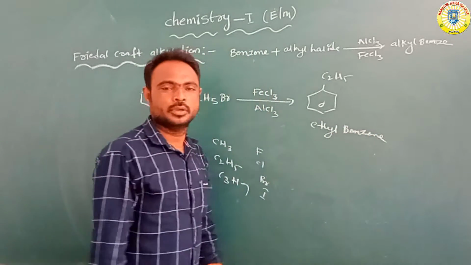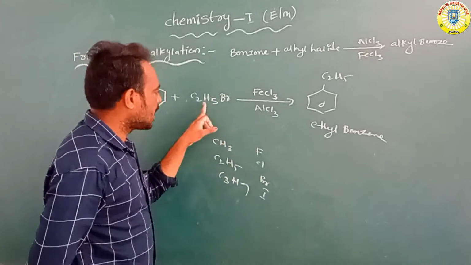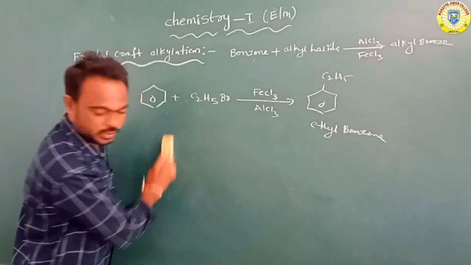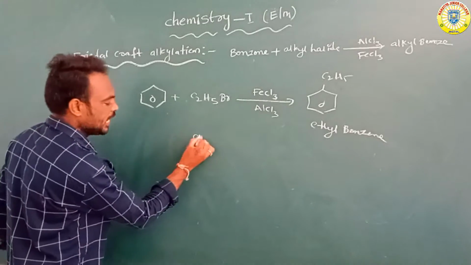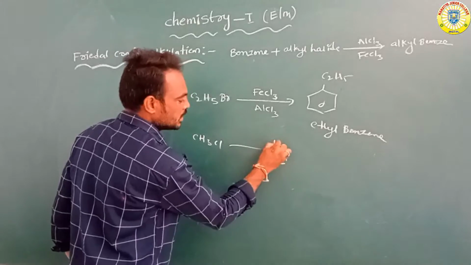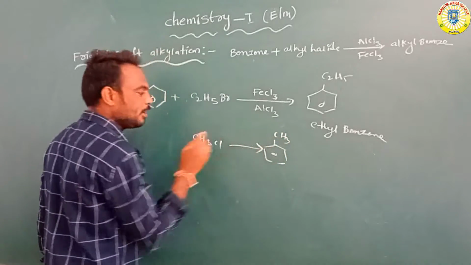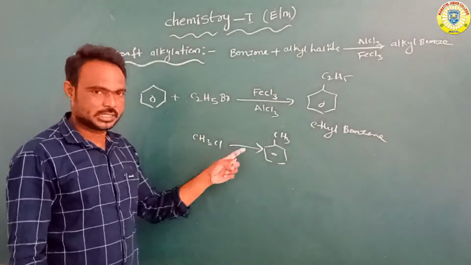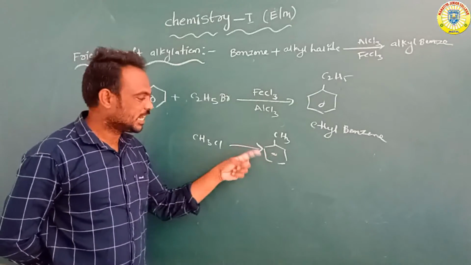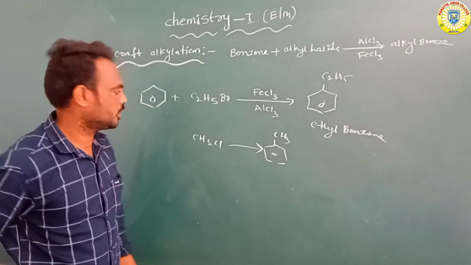Or, as we already know, CH3: when CH3Cl, methyl chloride, reacts with benzene it forms CH3 attached to benzene, methyl benzene. Already we know this. Methyl benzene means toluene. This reaction is a very important reaction.